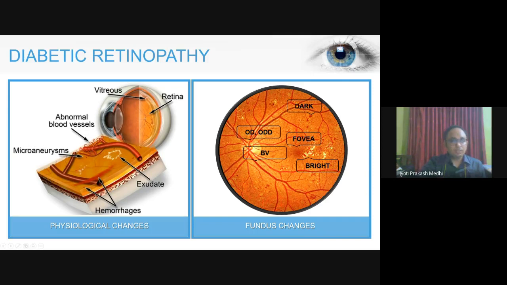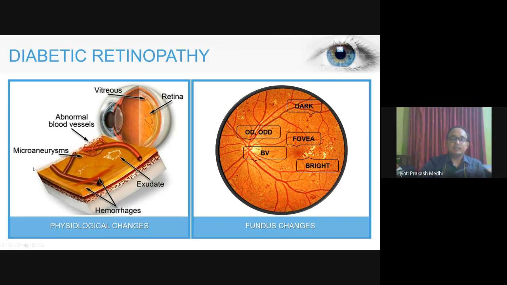With the progression of diabetes, various protein and lipid extracts of our blood vessel also move out and fall over the retina, which gives rise to exudates. These exudates are higher in density, and if these regions lie over the retina in positions which are responsible for vision, then the person's vision becomes blurred.